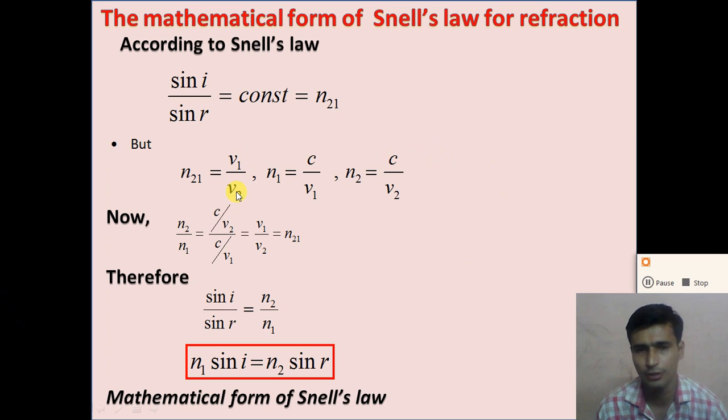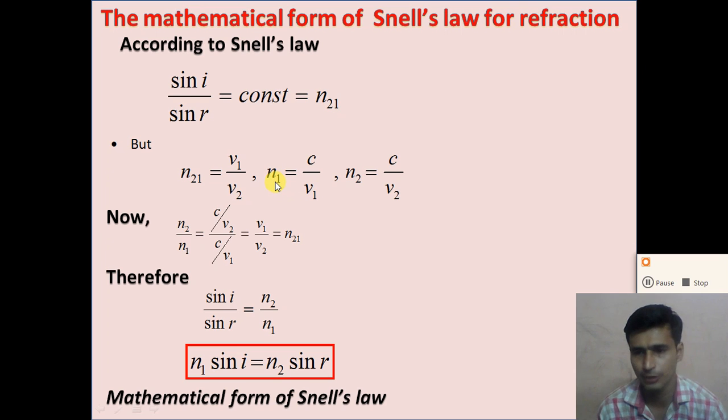Now the absolute refractive index of a medium. What is the absolute refractive index? The absolute refractive index of a medium is equal to the ratio of the speed of light in air or vacuum to the speed of light in the medium.